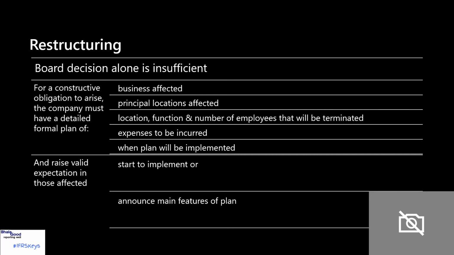However, let's assume that the company has got a detailed formal plan. What IAS 37 says is that that plan must be specific as to the business that's affected, which locations are mainly going to be affected, the employees that will be terminated, where are they based, what are their functions, and how many employees. So you don't necessarily need to name each employee, but just be specific about the number that would be terminated. What expenses will be incurred in that restructuring, and then when will that plan be implemented.